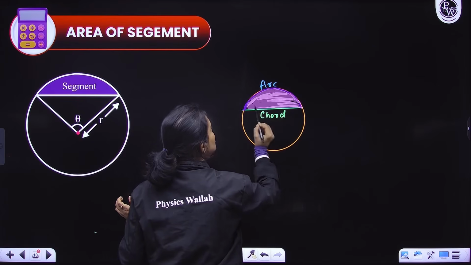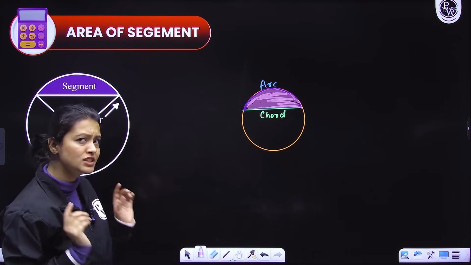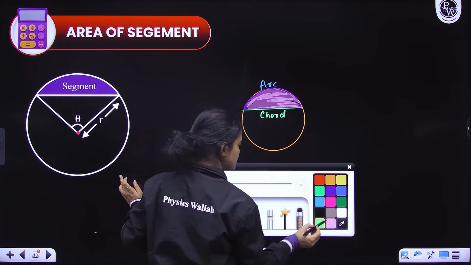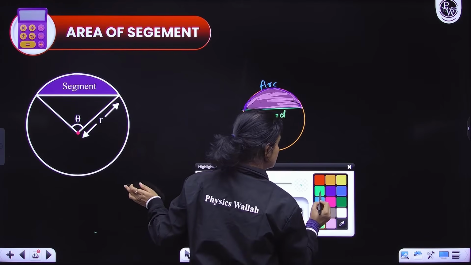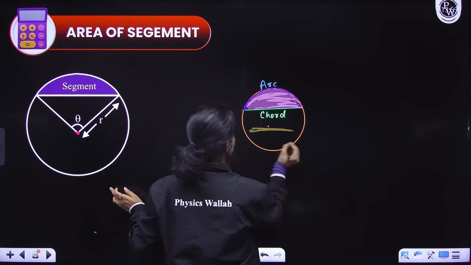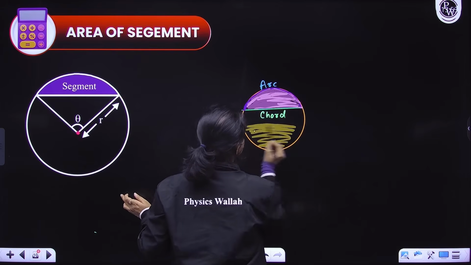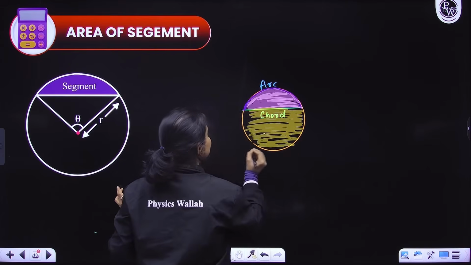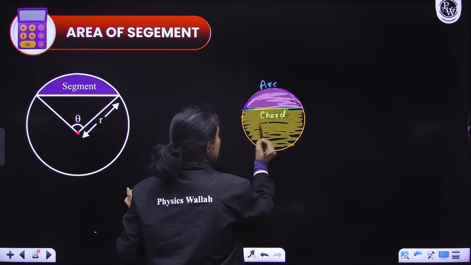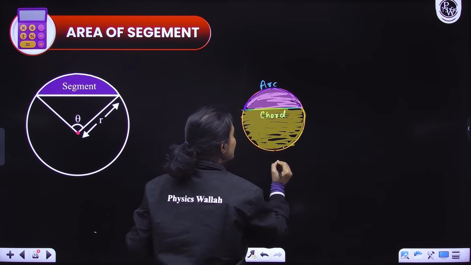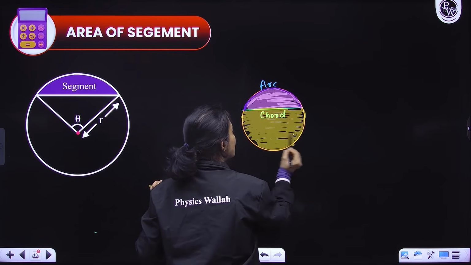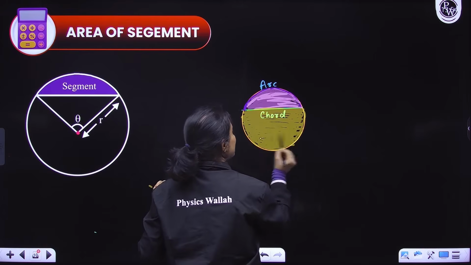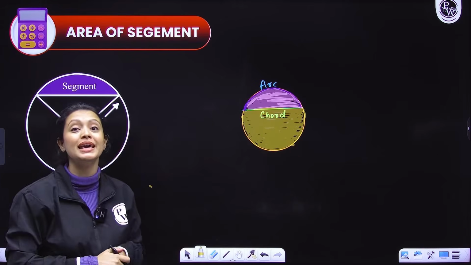Now there are two segments that are being formed. Can you see the two segments? One segment is this, another segment is here. Wait, I'll form the other segment. Okay, this is better. This is another segment, everyone. Now you can see one segment is larger, another one smaller. So you already know what to call the larger one and what to call the smaller one. The larger one would be the major segment, and the smaller one would be the minor segment.